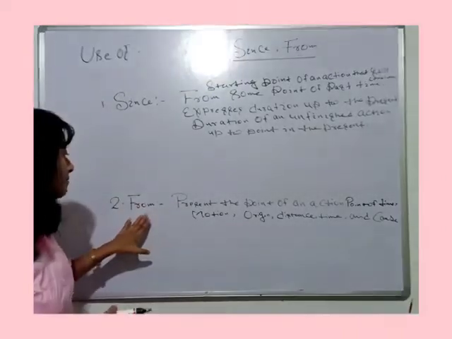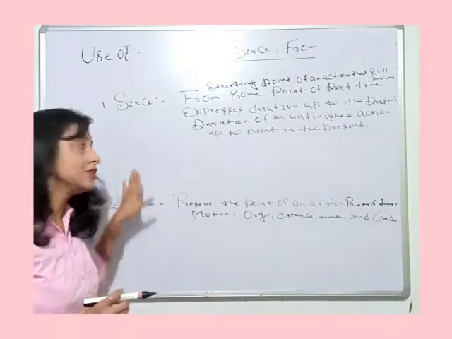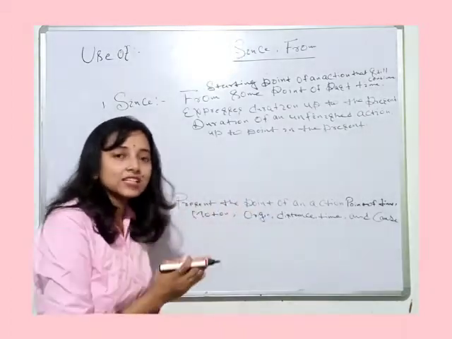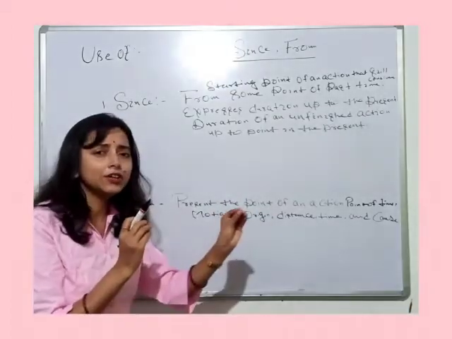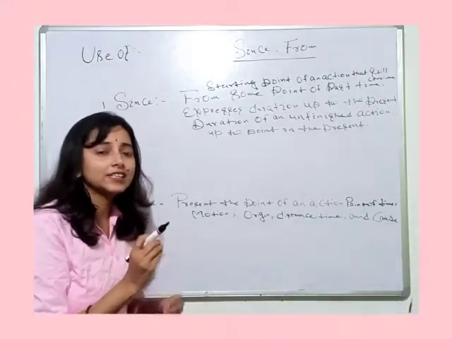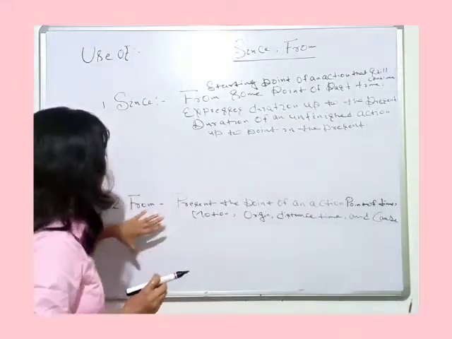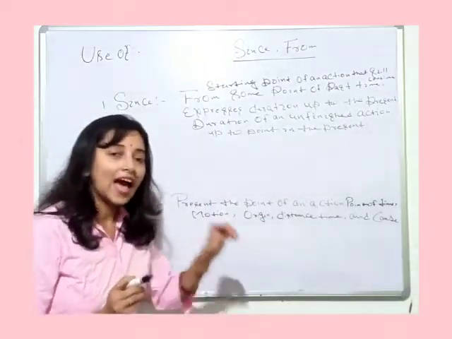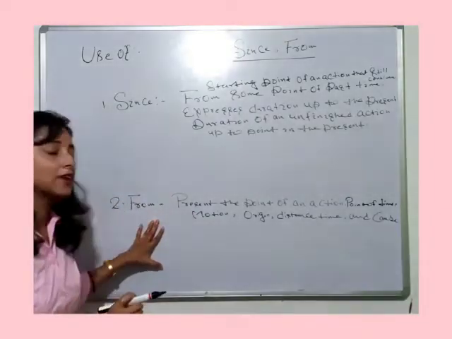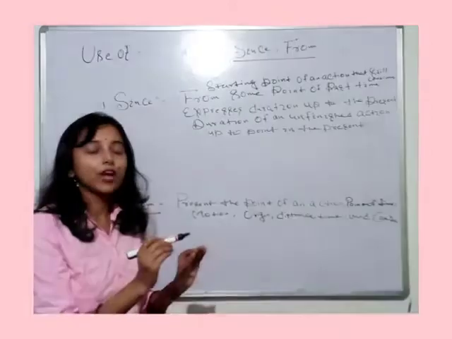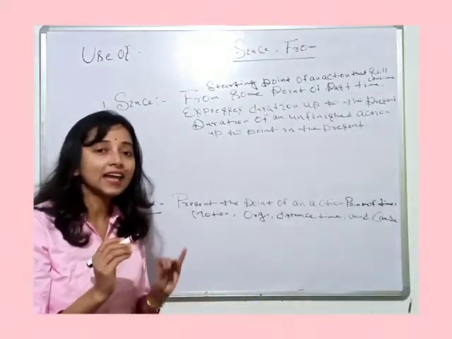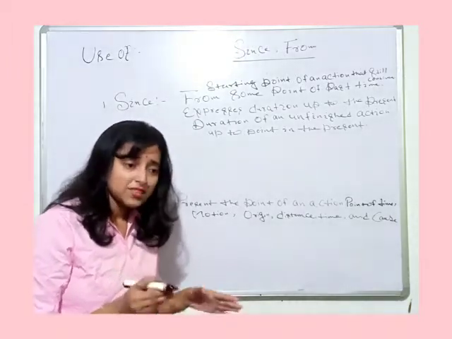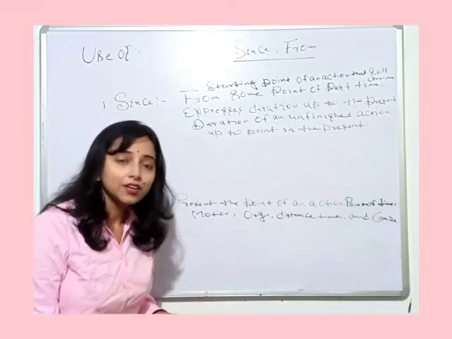But when we use from, it is different from since. Why? Because from presents the starting point of an action. Here it does not indicate that the action is going on, that it is unfinished or still continuing. In the case of from, it only indicates the point of time. It does not indicate that the action continues or that it is unfinished.